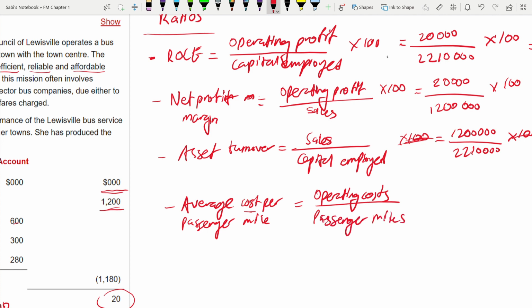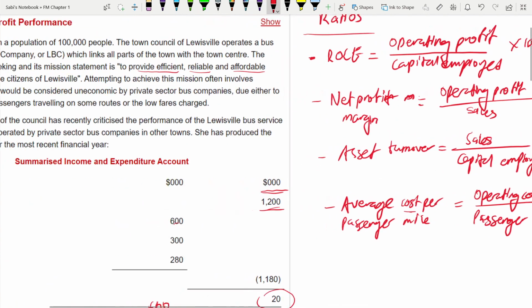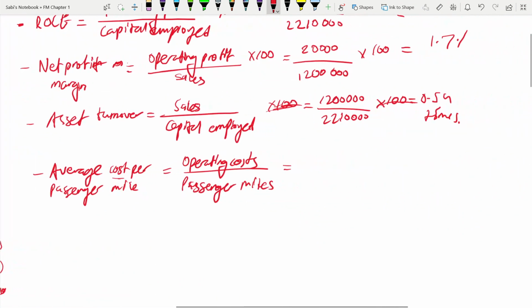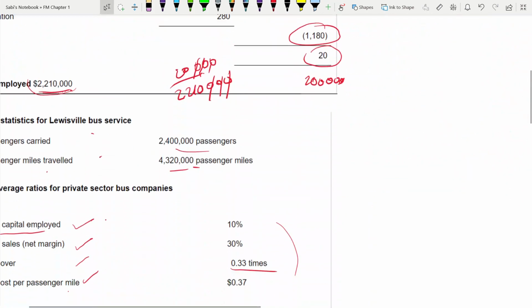Now, what is the operating cost? Operating cost also you need that account. It is this amount, the addition of all the costs, 1180. So it is 1180. Three zeros I'm going to add, that's in millions. And passenger miles they have given you below this one.